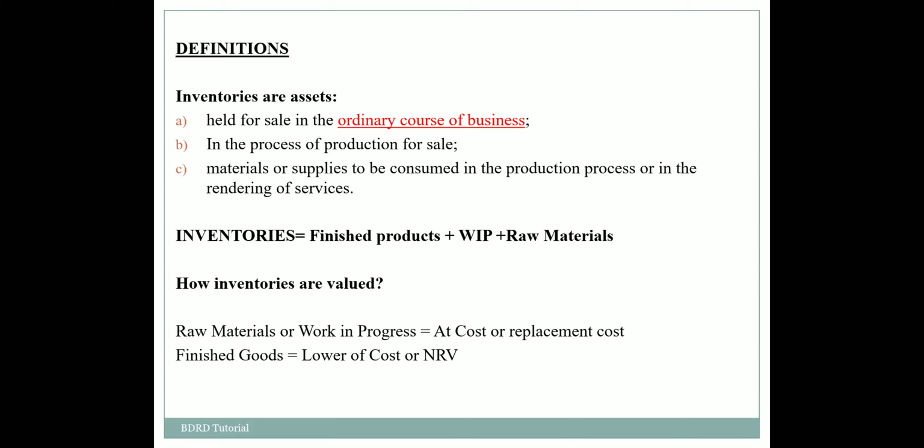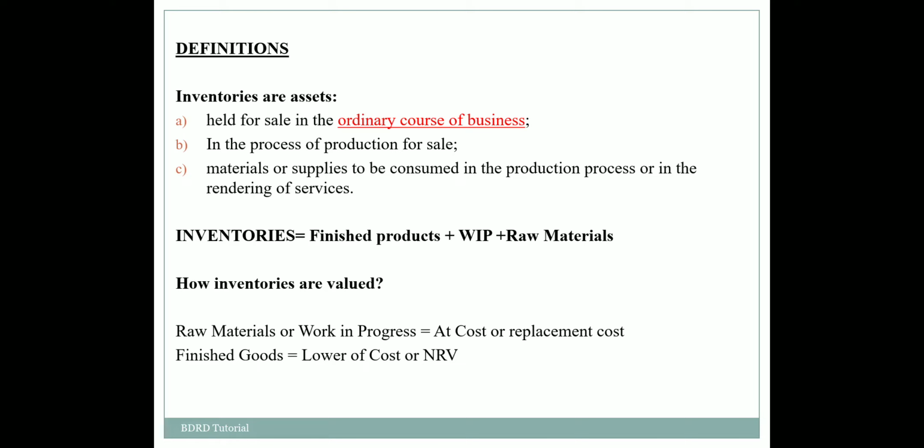Now here you can see that I've underlined the phrase ordinary course of business. The relevance of this phrase needs to be known for the purpose of AS 2. Suppose a person who is a car manufacturer and a car dealer sells car products, engine oil, and other machinery related to cars in the ordinary course of business, and suddenly he tries to sell a house or residential property.